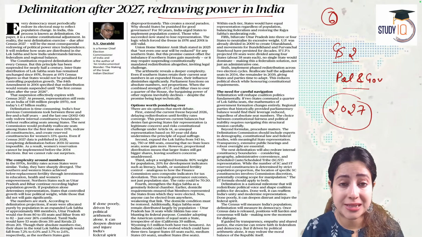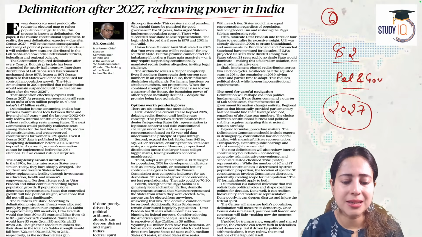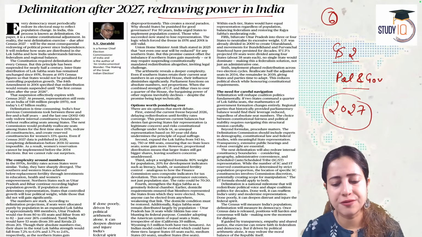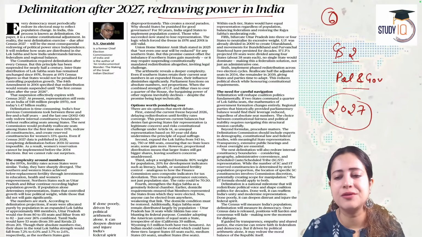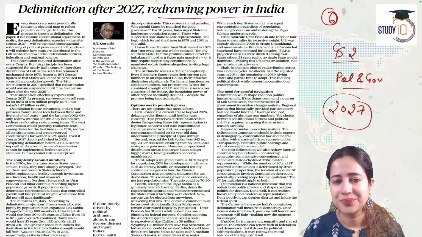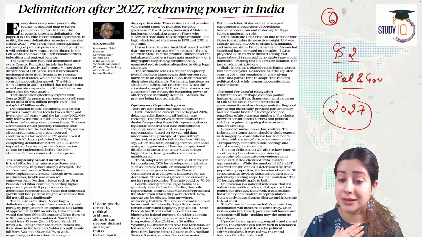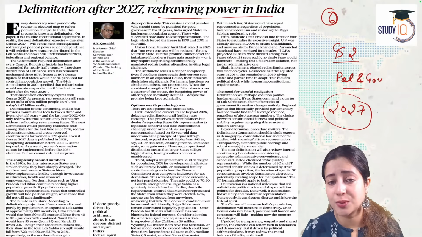Now, which state will get how many seats in Lok Sabha? All that is understood through the delimitation process. Very good. As Tarun defines beautifully, so does Ishan and Terukula. It is the process of deciding the new representation of every state at the level of Lok Sabha. Although it is a routine exercise, the next exercise is the most significant for us. The most important delimitation is going to happen now in 2027.